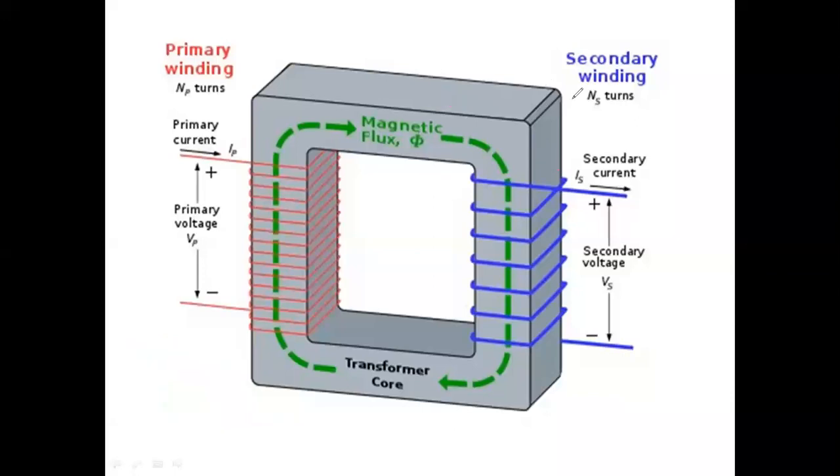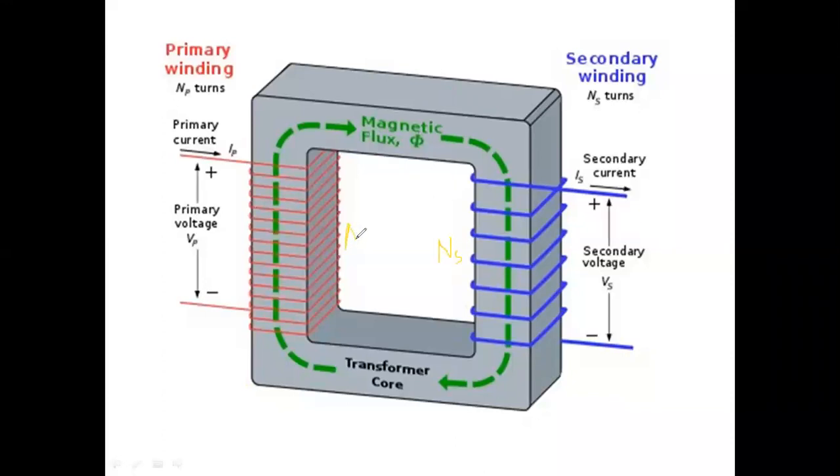Is the diagram over? All these things you have to take down. Write the primary winding current here. This is NS, the secondary turns.